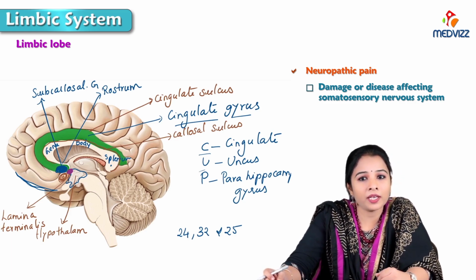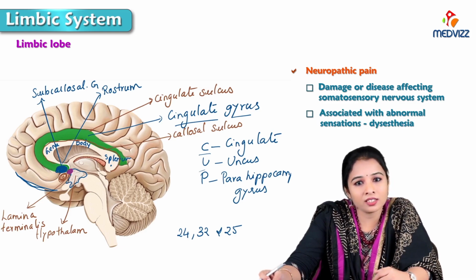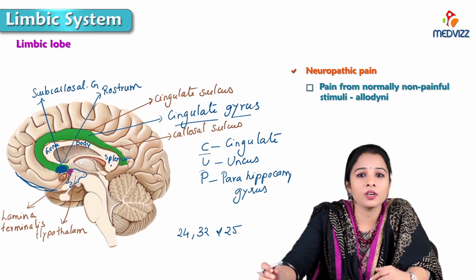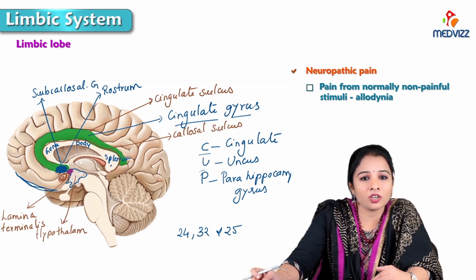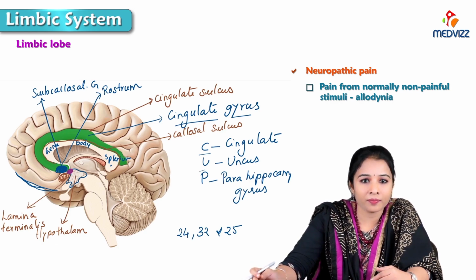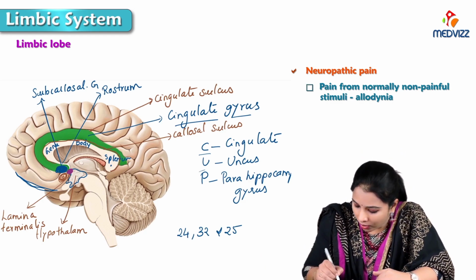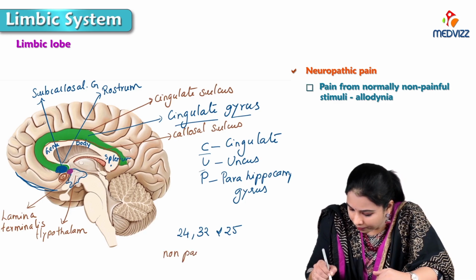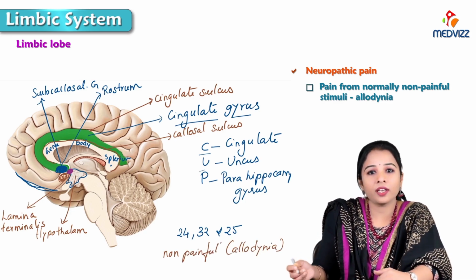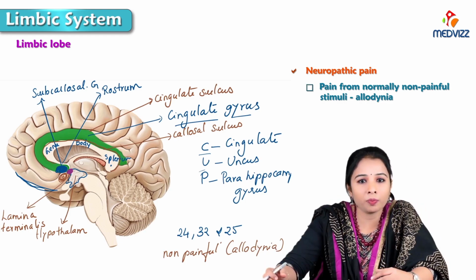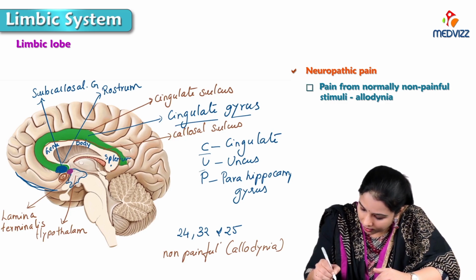Neuropathic pain may be associated with abnormal sensations like dysesthesia, that is unpleasant or painful stimuli, and allodynia, which is pain from normally non-painful stimuli.